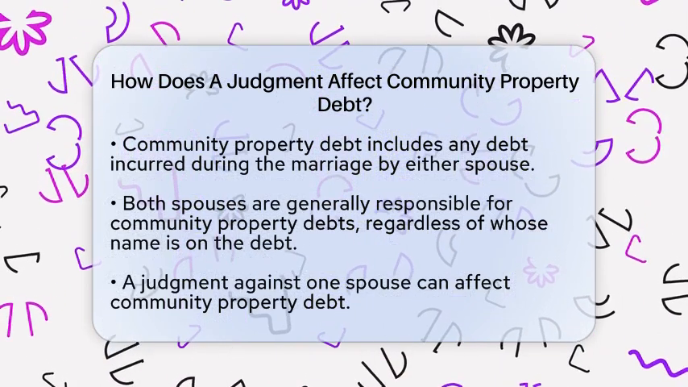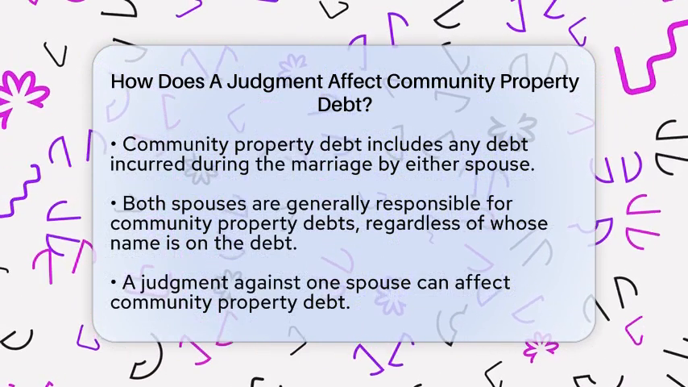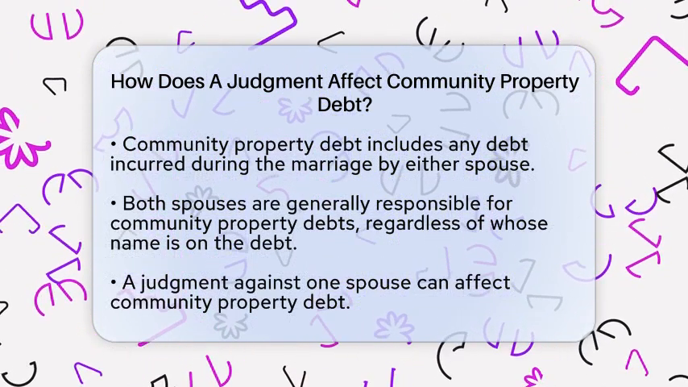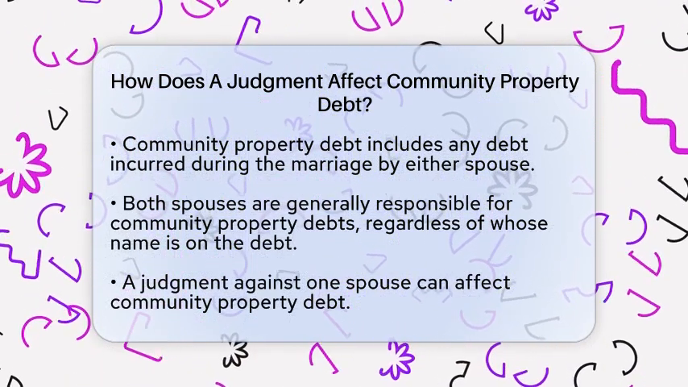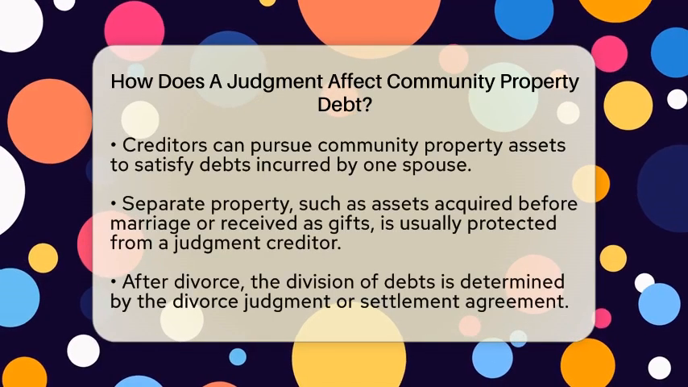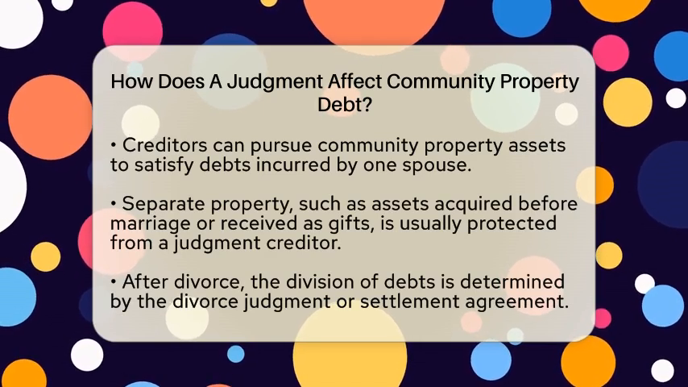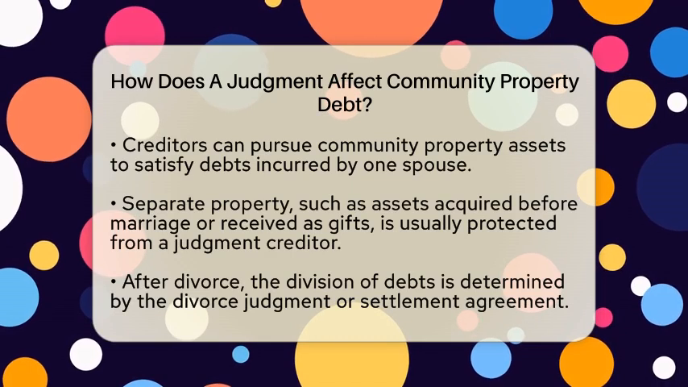can vary. Since community property is owned equally by both spouses, a creditor can typically pursue community property assets to satisfy a debt incurred by one spouse. This means that even if only one spouse is personally liable for the debt, the creditor may have a claim against the community property that belongs to both spouses.